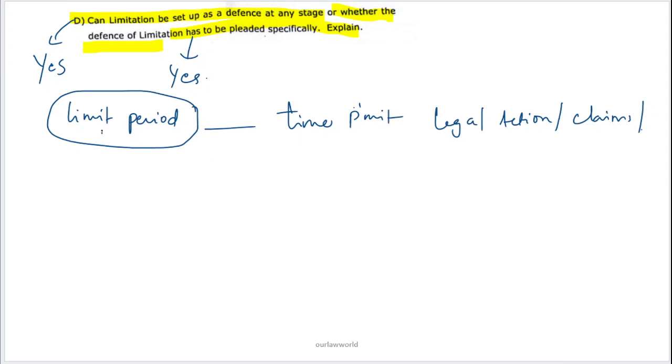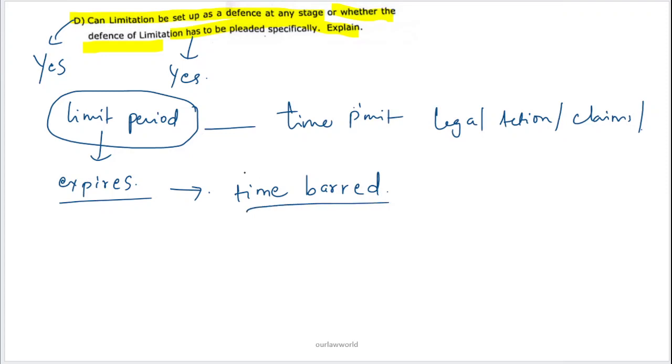So once the limitation period expires, the claim becomes dead. After the limitation period, you cannot proceed with the claim, right? So a claim that would otherwise have been valid becomes time barred. Before the limitation period, a claim is valid; after the limitation period, it becomes time barred. So how does limitation work as a defense?